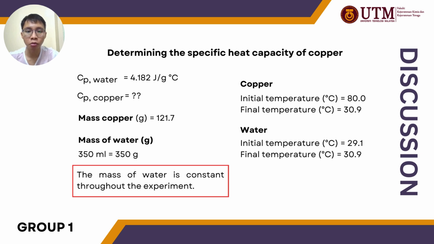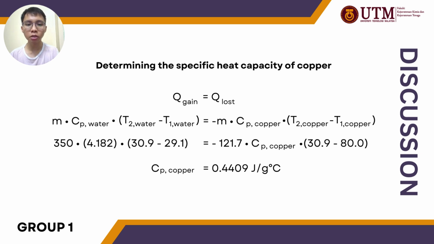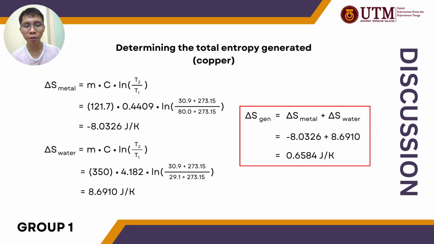Note that the mass of water is constant throughout the experiment. By substituting the values into the equation of equality, the specific heat capacity of copper is 0.4409 joule per gram degree Celsius. After we obtain the specific heat capacity, we can find the entropy generated by metal and water. After we obtain the entropy generated by metal and water, we can find the total entropy generated by copper by